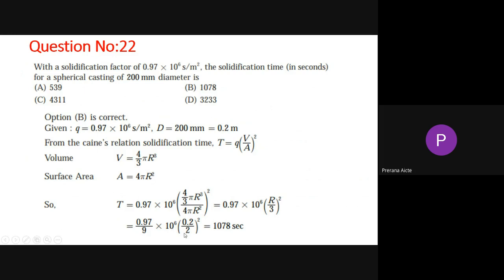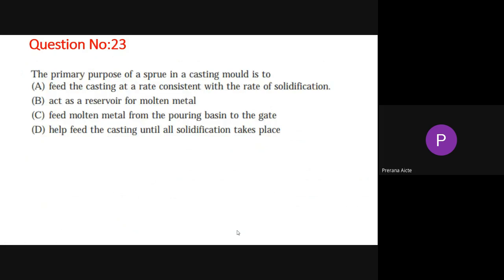Then 2 we will get it. That is equal to 1078 seconds. You will get 1078 seconds. Okay. Now the next question is 23.